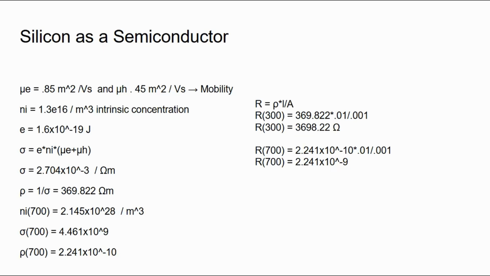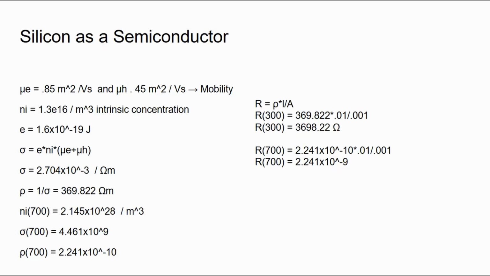For resistance at 700 Kelvin, first we need to find the intrinsic concentration of silicon at 700 Kelvin, which is 2.145 times 10 to the 28th per meter cubed. Next, we need the conductivity of silicon at 700 Kelvin, which is 4.461 times 10 to the 9th, and the resistivity at 700 Kelvin, which is 2.241 times 10 to the negative 10th.